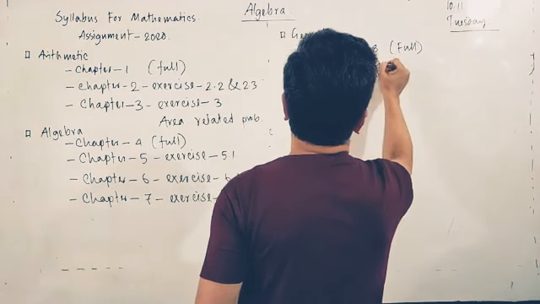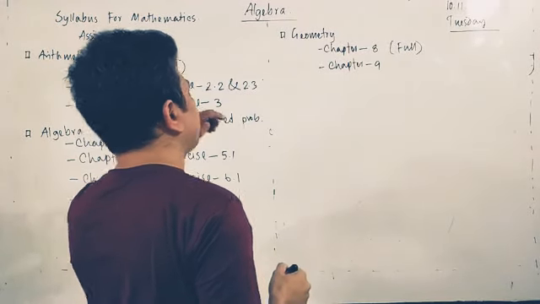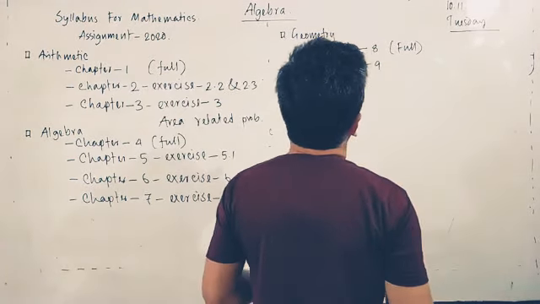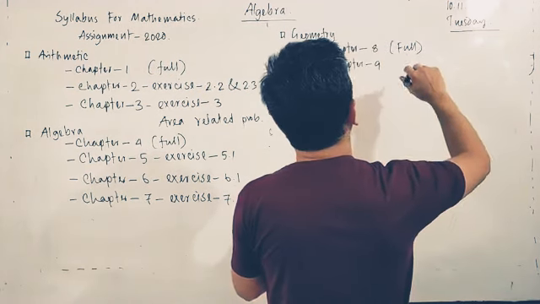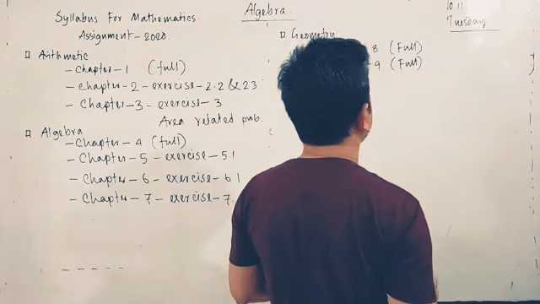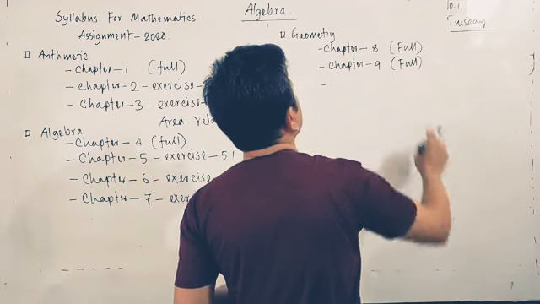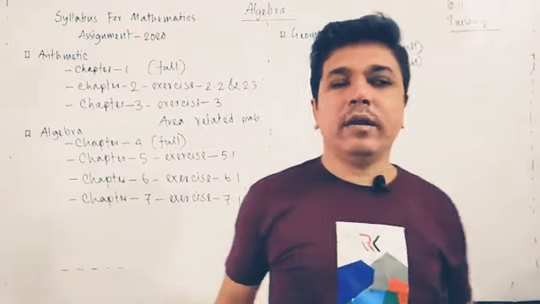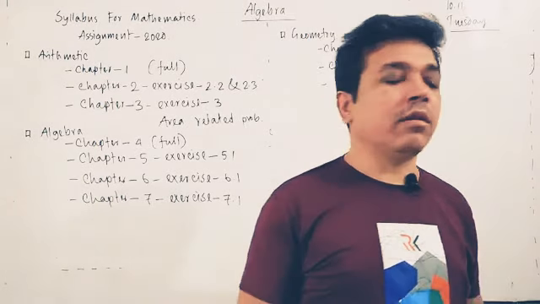Chapter 9 full, I think. Okay. Chapter 9 has 9.1, 9.2 and 9.3. Okay, so I think full.